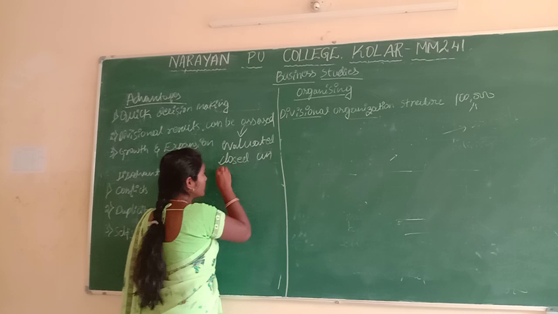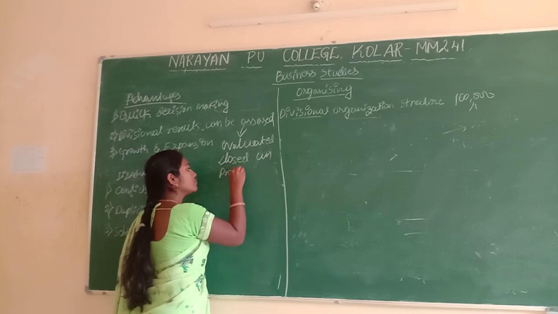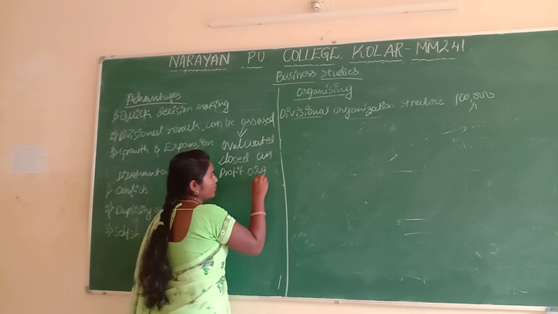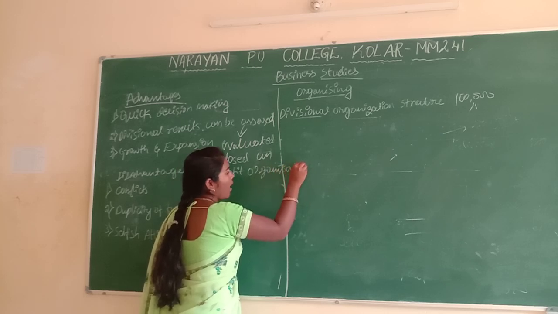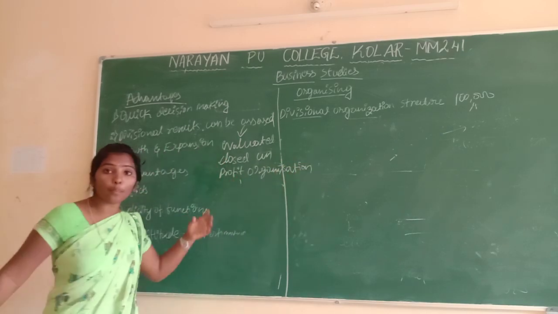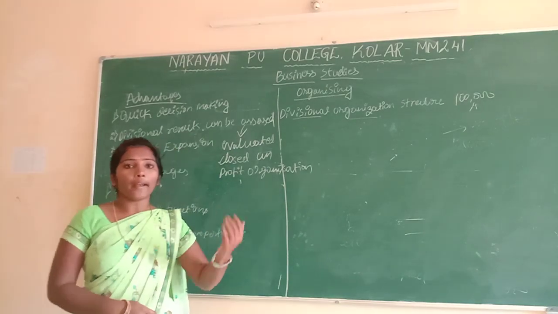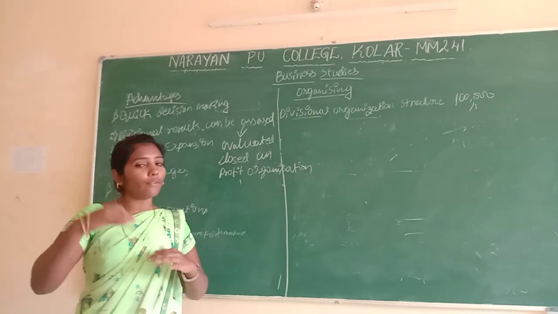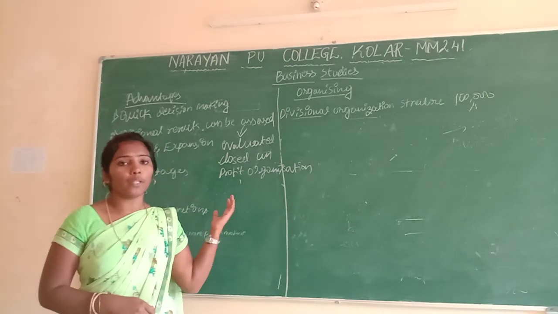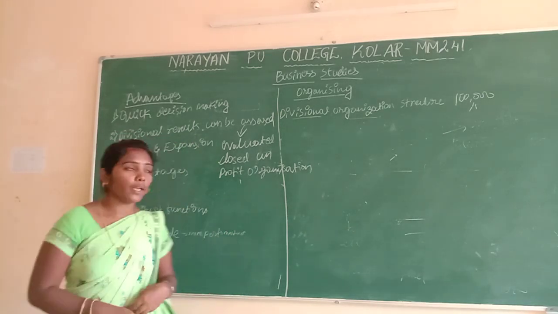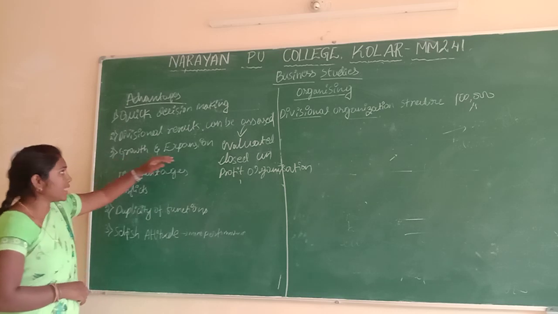They will close the unprofitable organization. If it is getting profit, they will adopt new technology, or they will increase the efficiency in that division. Otherwise, they will wind up that division. Okay, and next it is growth and expansion.